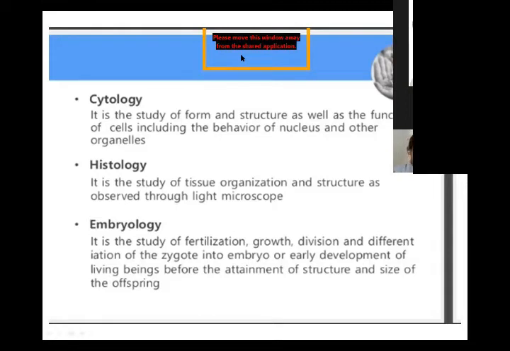Embryology is again derived from the Greek word embryon, meaning embryo. But what is an embryo? An embryo is a future body, meaning the living body which is under development after zygote formation. Then what is a zygote? A zygote is the diploid cell formed after the fertilization of male and female gametes. When the zygote forms, the development of the living body starts, and this living body under development is called an embryo.